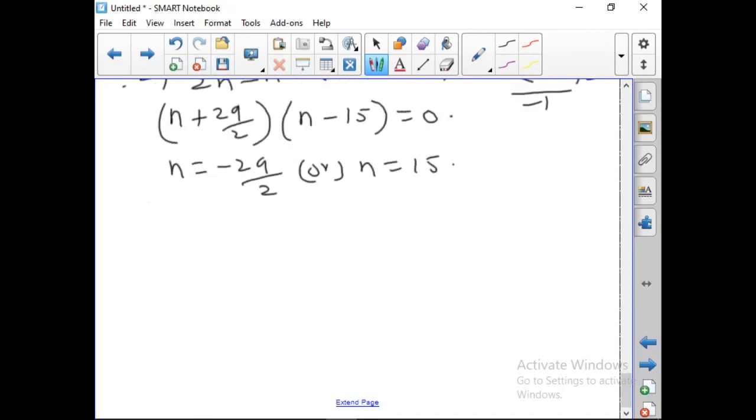Now this is not possible, not valid, because n is the number of terms. It cannot be a fraction. So therefore n is equal to 15. Okay, so all other questions we have done. Only the fifth question is left. The fifth question is similar to the example. Okay, we have done the example already, example 5.16. So it is similar to that. So you can try that for homework. Thank you, students.